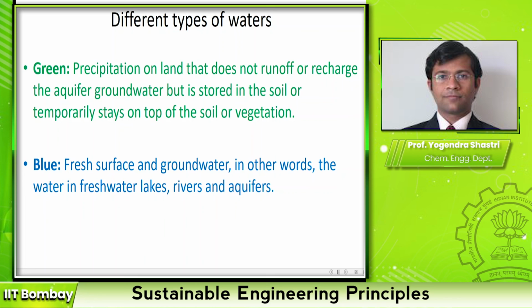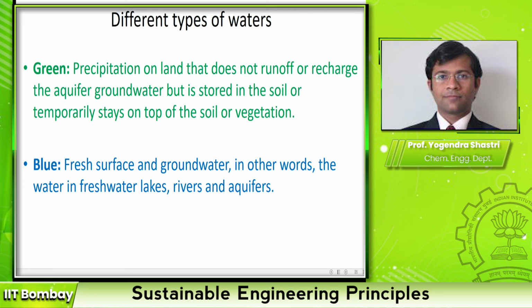So this was the first part of the destination of water, or water flows, that I discussed on the previous screen. While blue water is fresh water or groundwater, in other words, the water in freshwater lakes, rivers or aquifers.